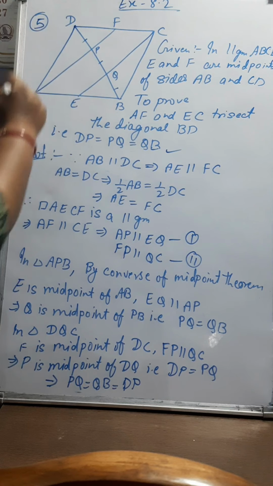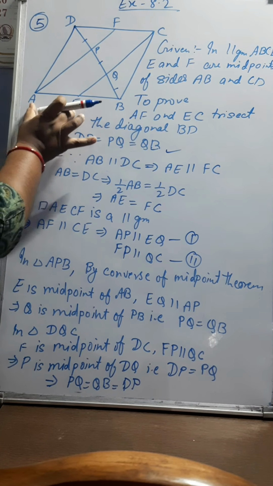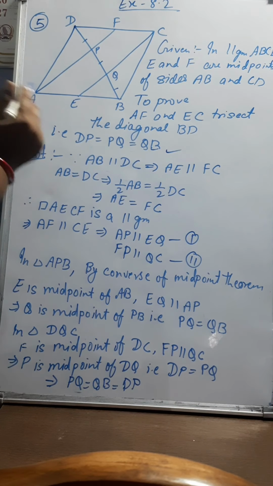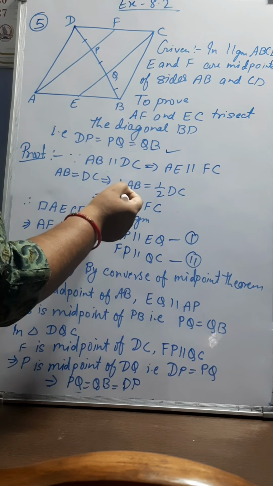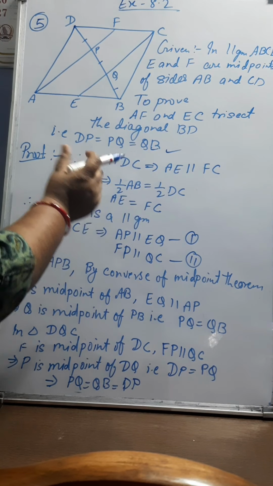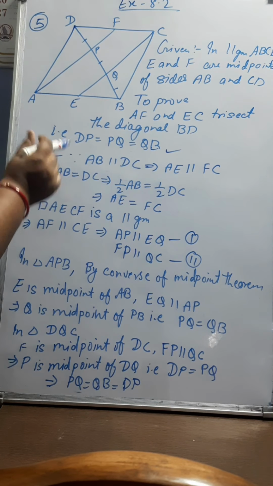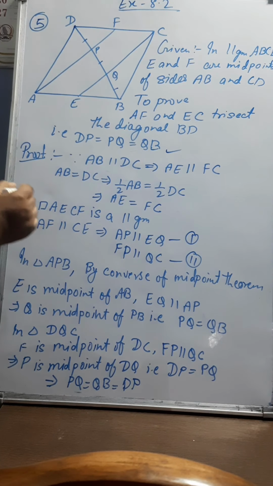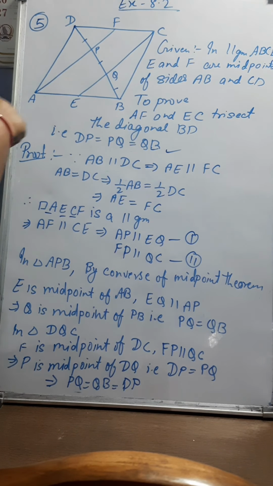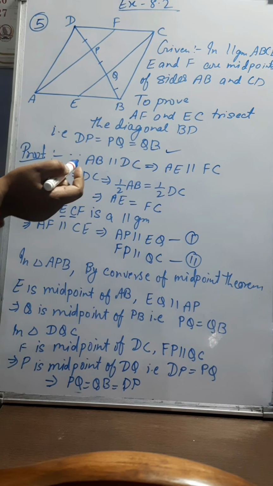Since ABCD is a parallelogram, AB is parallel to CD. So the small part of AB, which is AE, will also be parallel to FC. Also, AB is equal to DC, so their halves will also be equal. So we can write half of AB is equal to half of DC. So half of AB, AE, is equal to FC. Since AE is parallel to FC and AE is equal to FC, we can write that AECF is a parallelogram. And if AECF is a parallelogram, the second pair of opposite sides will also be parallel and equal.